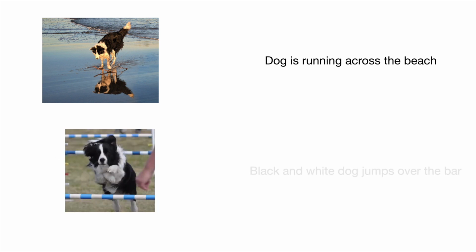Till now, if we have some image, we input it into the model and then we get our caption, like what it's for, what its significance is. Suppose this is the image and we get a text: dog is running across the beach. If we have this image as input, we get this text as output. Now it's the opposite: we will have the text and we will generate the image from that. So that's cool, and I know you will realize that soon.